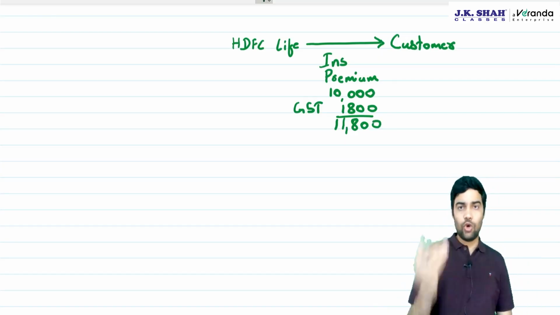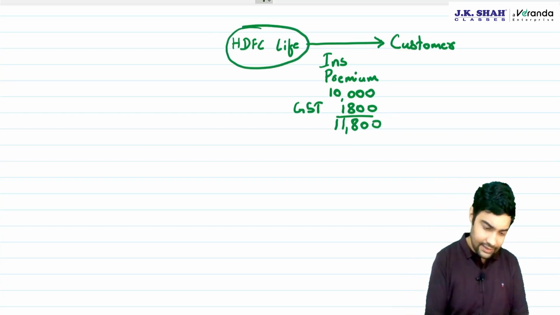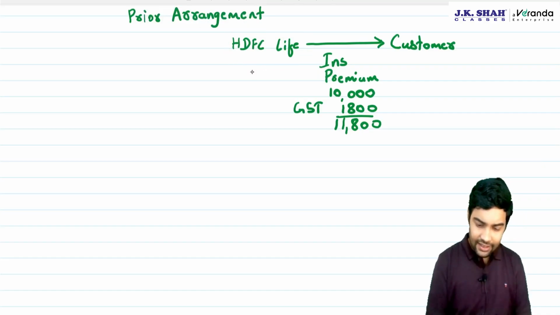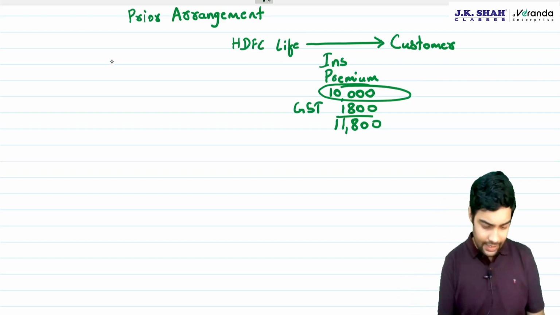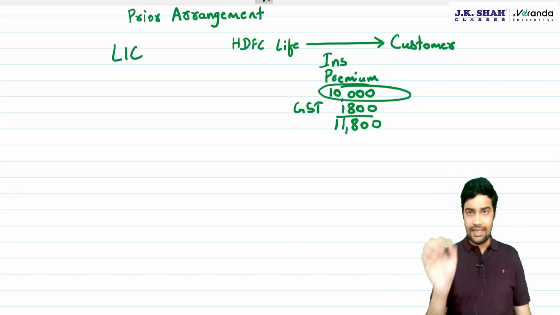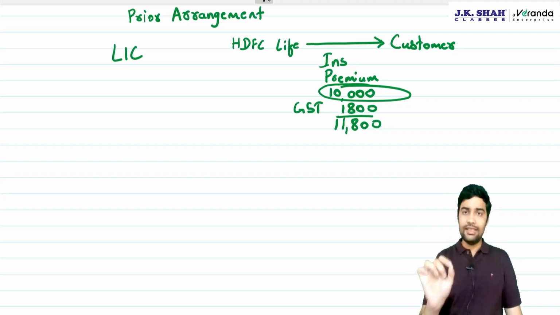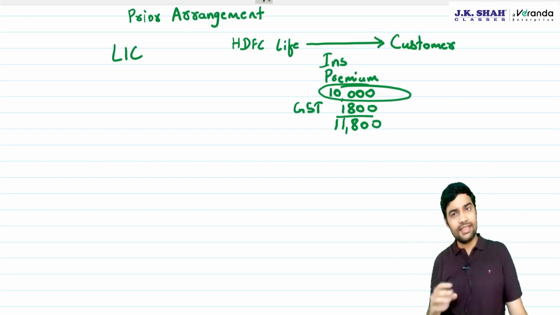What happens in case of co-insurance? In case of co-insurance, HDFC Life has a prior arrangement. What is that arrangement, sir? The arrangement is that there will be a sharing of this premium of 10,000 between HDFC Life and LIC. So HDFC Life has said, whatever policies I sell under this particular agreed policy type, 40% of the premium will go to you, 60% I will keep.